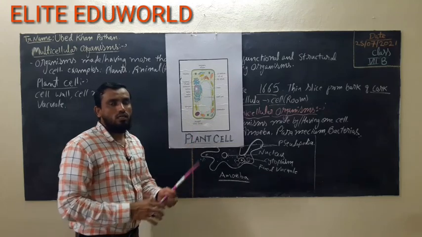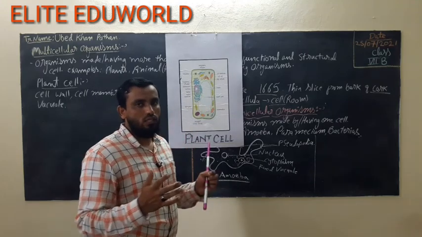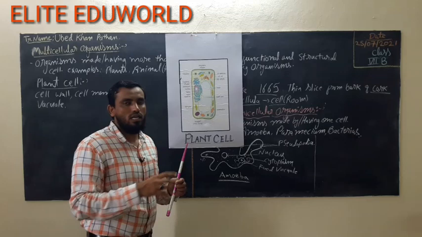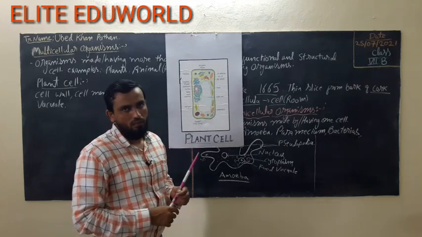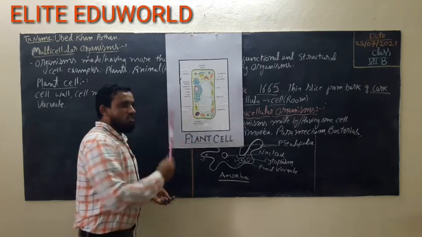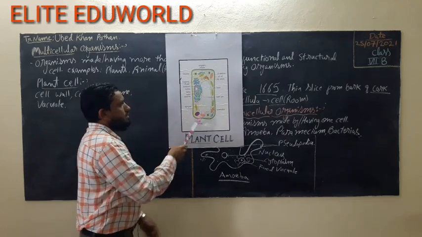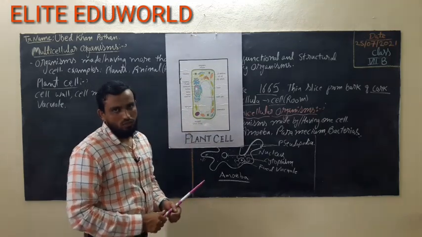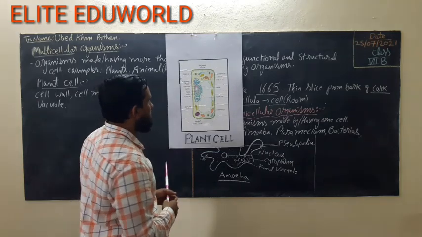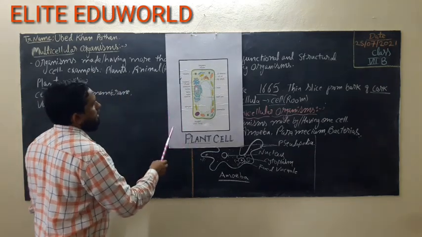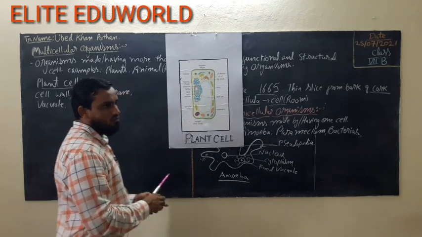Large central vacuoles are present in plants. Animals have smaller and more numerous vacuoles. A well-developed, mature plant has a single central, larger vacuole. Next, a very important thing to remember is the chloroplast.